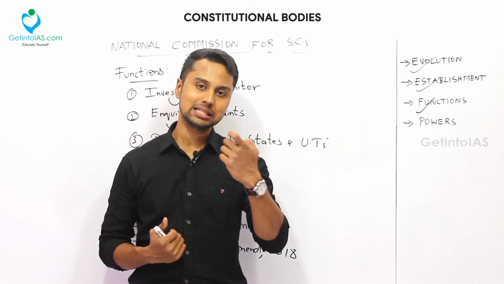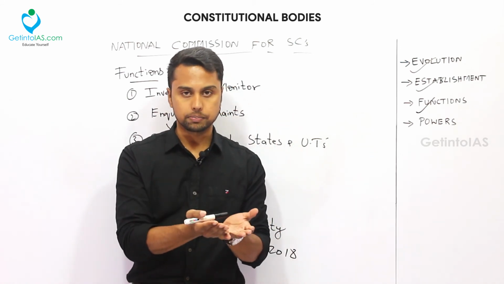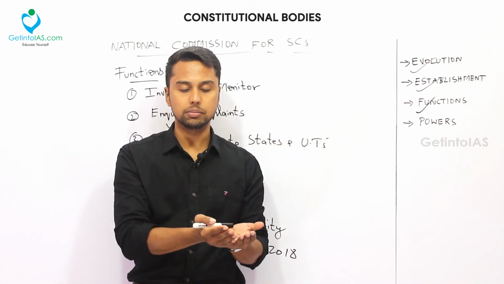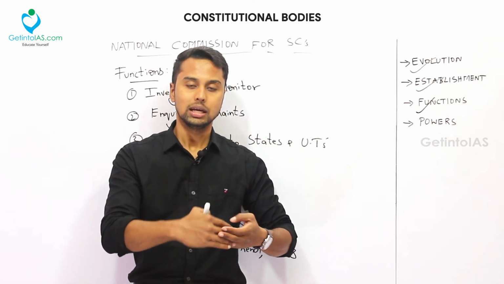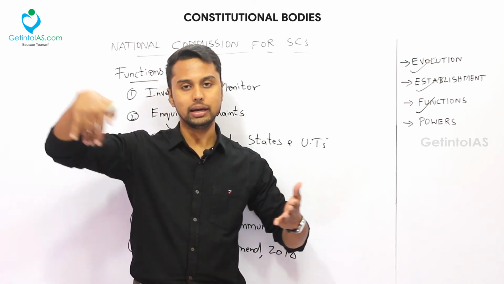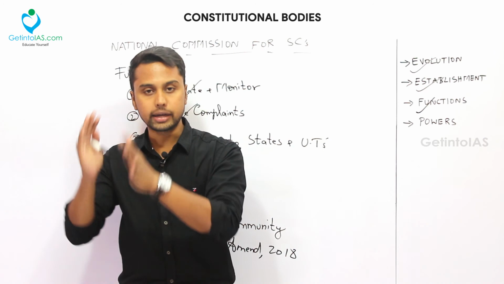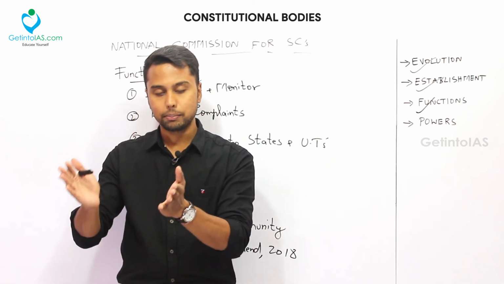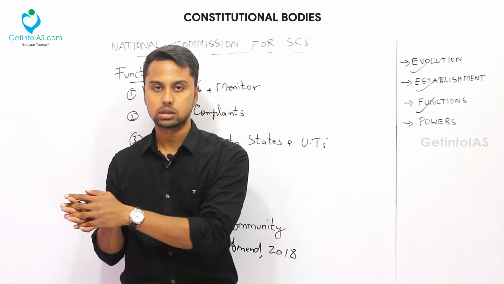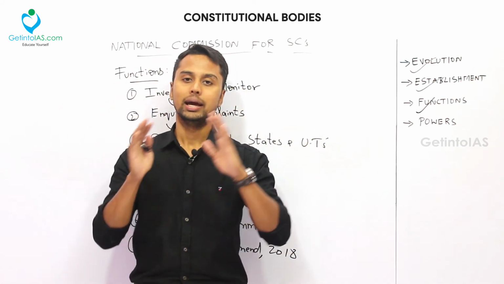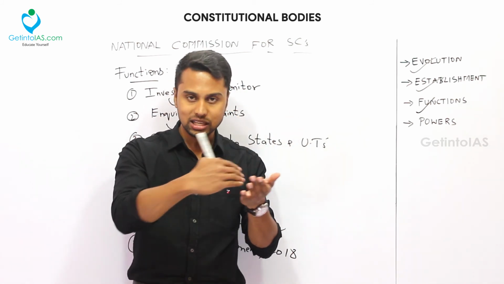So what is SC? SC is based on the Hindu Varna system. If you study the Hindu Varna system, that is the fourth Varna, the untouchables. Day by day they are now called the SC, scheduled caste. But with respect to scheduled tribes, they are a marginalized sect based on geographical locations. STs are mostly present in the forest. So that is the exact difference between SC and ST. SCs are a part of the Hindu Varna system. They are the untouchables, the lower level.